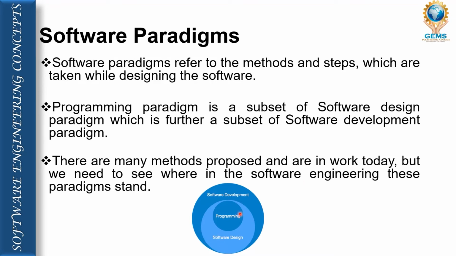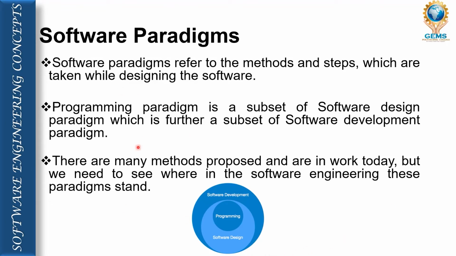Now we have these three, have a look at this diagram. The first one is software design, then design programming, then software development, right? We have to design the software. That means based on the requirement we design it, put in a proper layout, then we put in the source code, and then finally we test the development part, right?